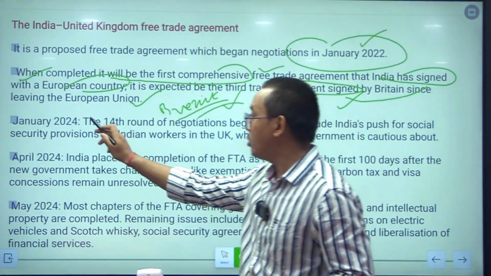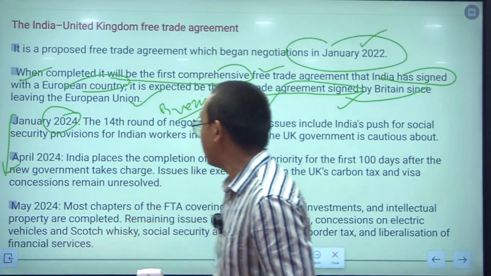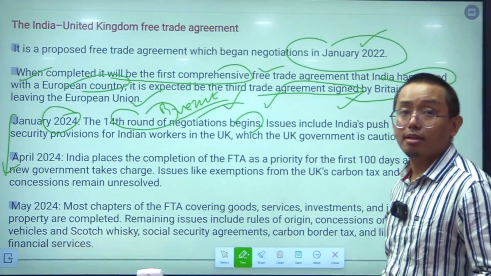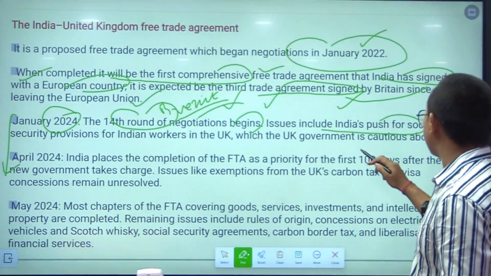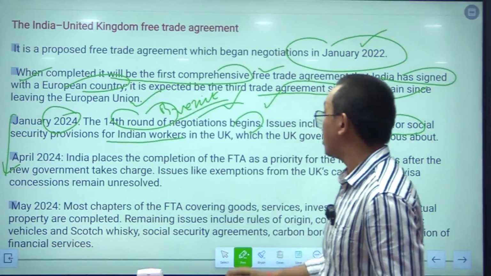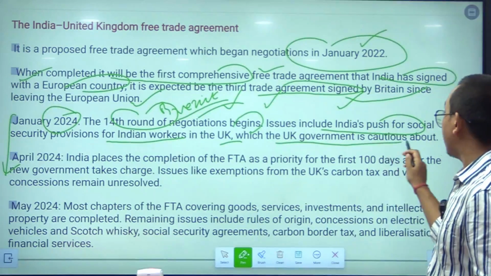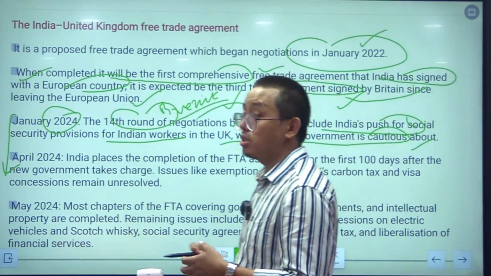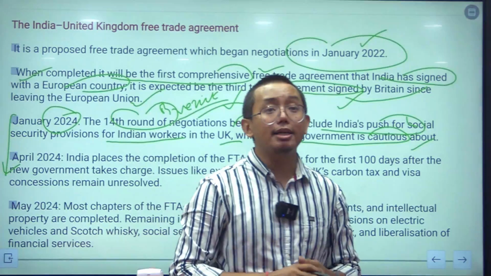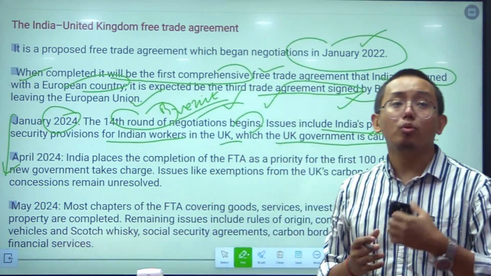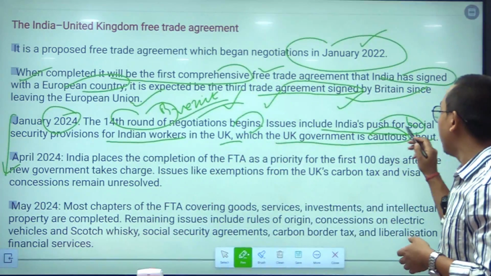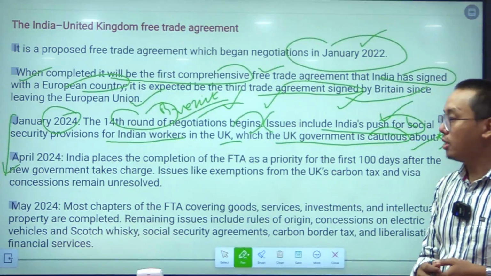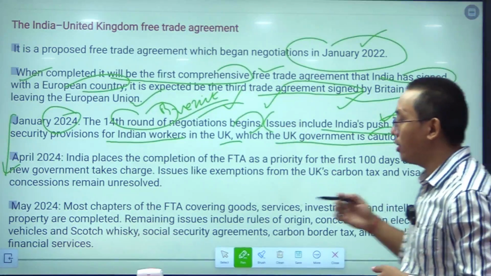country. And in January 2024, so far as the chronology is concerned, the 14th round of negotiations began. The issues included India's push for social security provisions for Indian workers in the UK, which the UK government is cautious about. So, in the 14th round of discussion, the social security of Indian workers working in the UK was discussed. This is an important issue which the UK government is opposing, and there is a stall in debate on this topic.